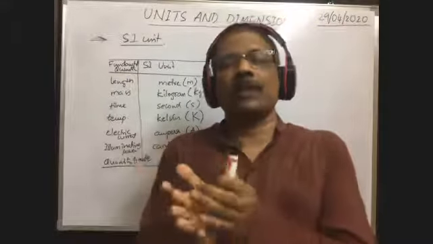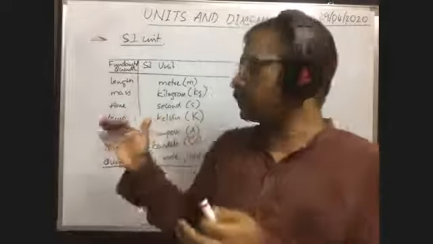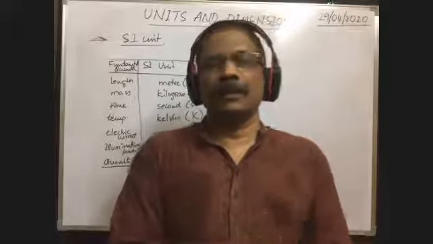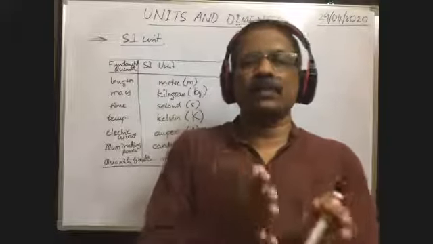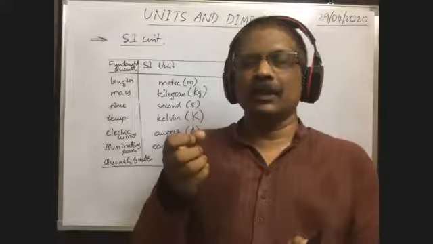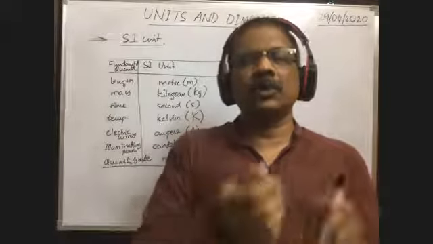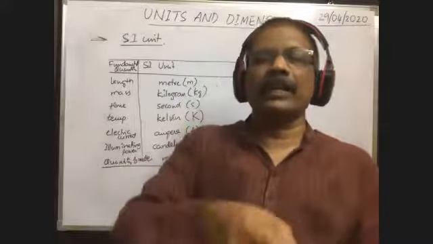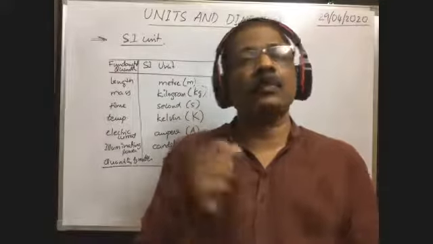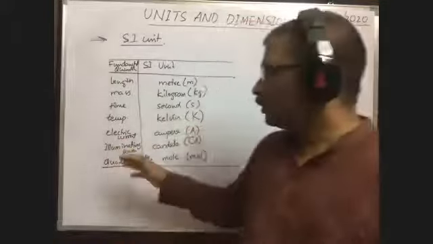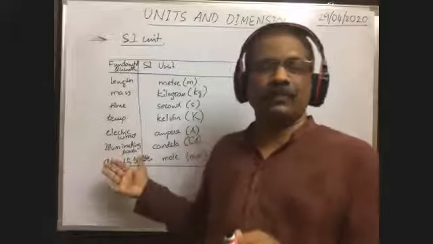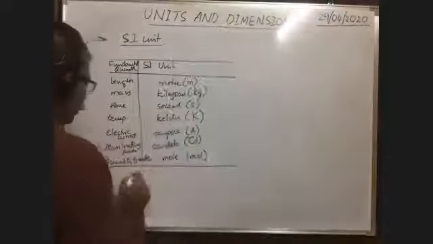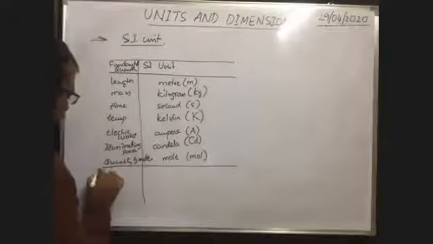These 2 fundamental quantities are added to this list of 7 fundamental quantities. These 2 fundamental quantities are called supplementary quantities. Because whenever a book is already published, in order to give some more information to the people who purchase this book, they keep one booklet in that book. That booklet is called a supplementary book. Similarly, here the other 2 fundamental quantities are added later. That's why those 2 fundamental quantities are called the supplementary quantities.